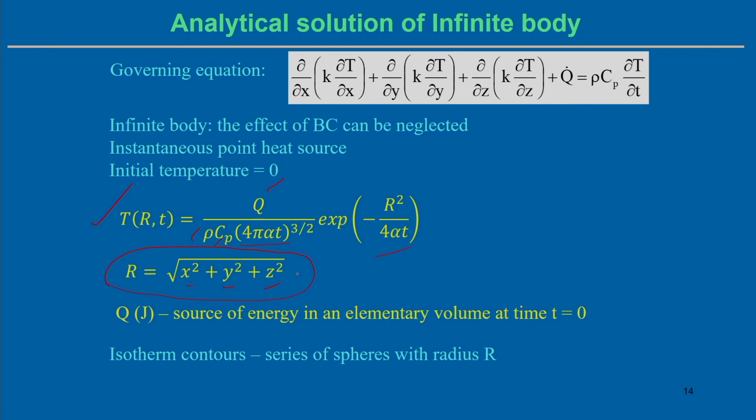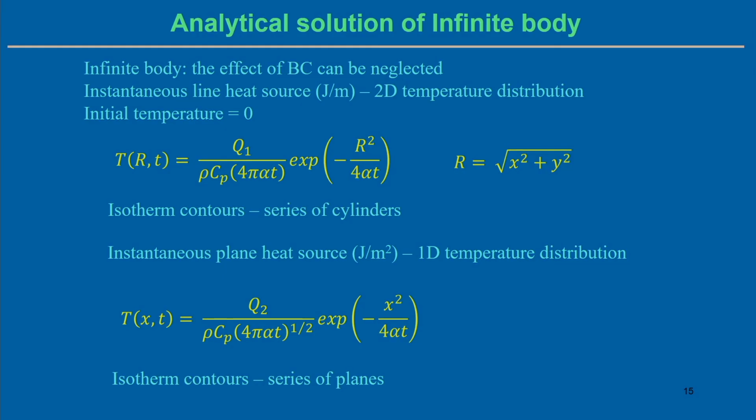We can see r can be represented with the x, y and z variables, which means we are getting a 3-dimensional solution. The physical representation is simply the contour isotherm representation of the pool in the form of a series of spheres with the radius r. We get this kind of solution using this particular assumption of an infinite body, where the boundary condition is neglected.